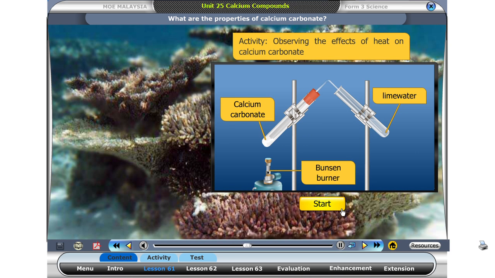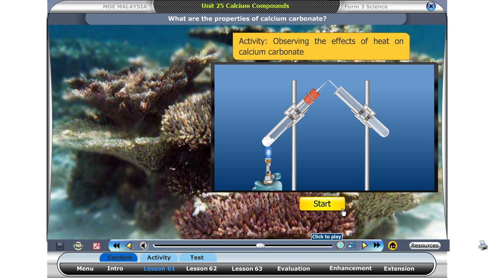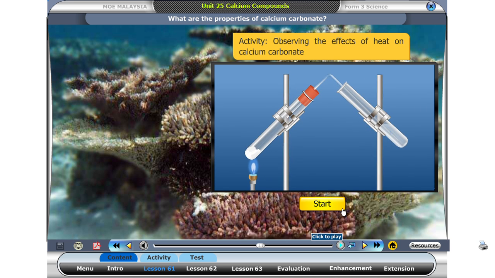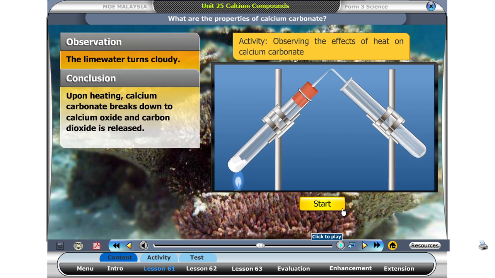Does calcium carbonate react to heat? Press Start to see what happens. The lime water turns cloudy. Upon heating, calcium carbonate breaks down to calcium oxide and carbon dioxide is released.